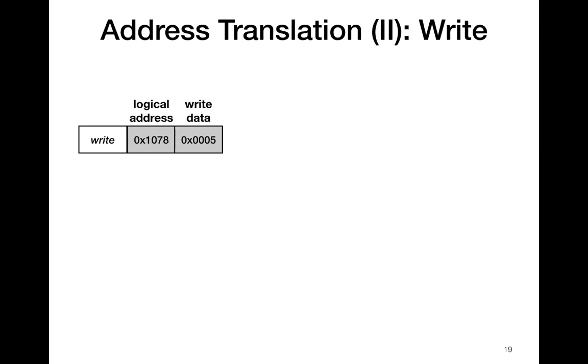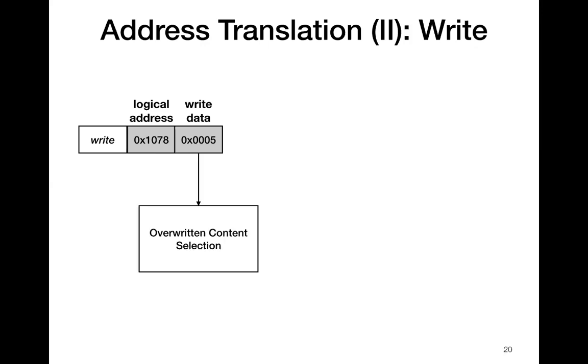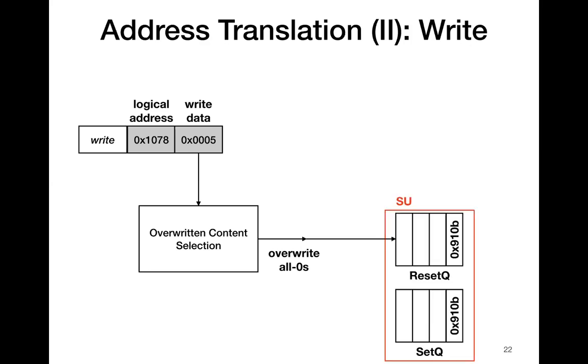Now we show an example of address translation of a write request. In this example, we consider the write request is to overwrite address 1078 with the data 5. First, the write data is analyzed to see whether overwriting all zeros or all ones leads to lower energy and latency. Without loss of generality, we assume that the content selector decides that overwriting all zeros is beneficial. The status unit has 2 queues, the reset queue that contains addresses that are initialized to all zeros, and the set queue that contains addresses that are initialized to all ones.